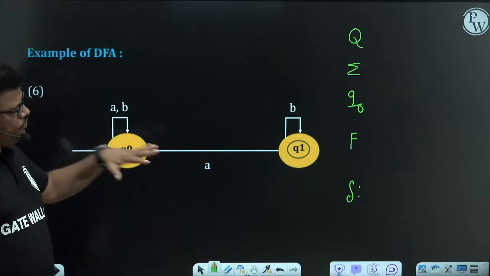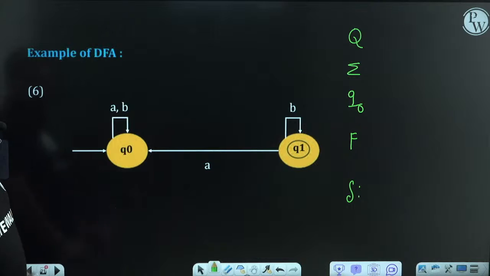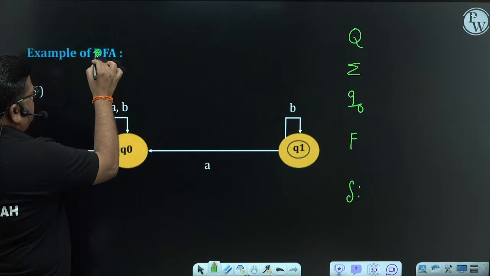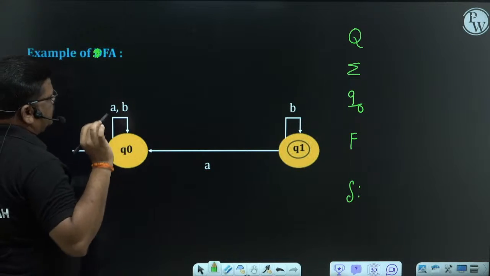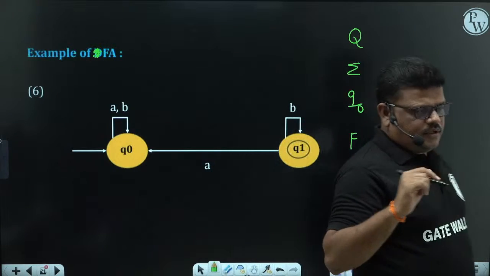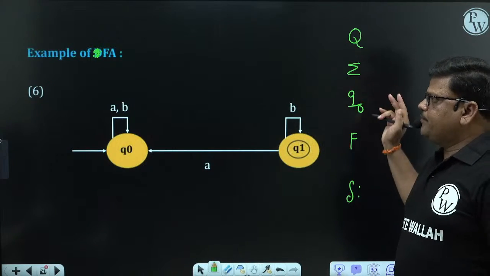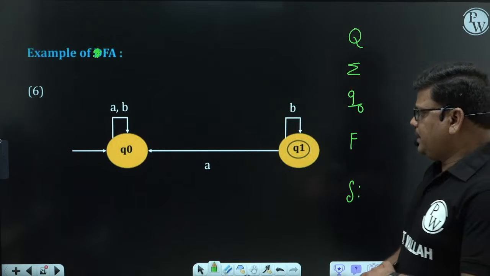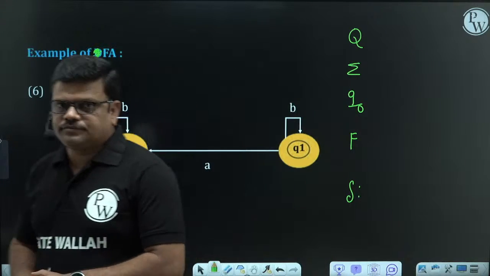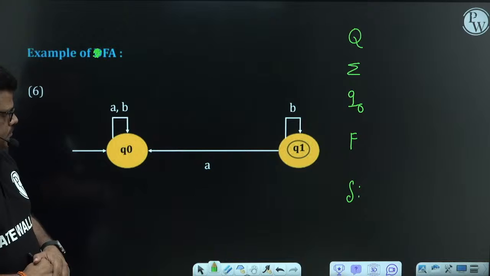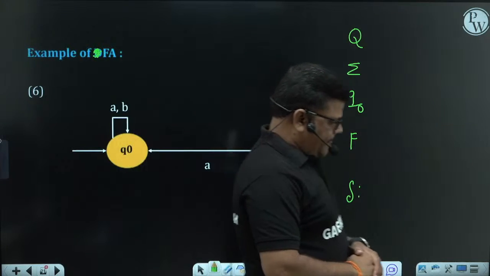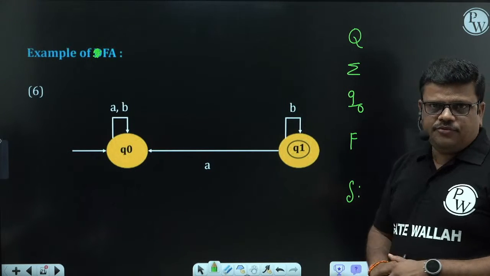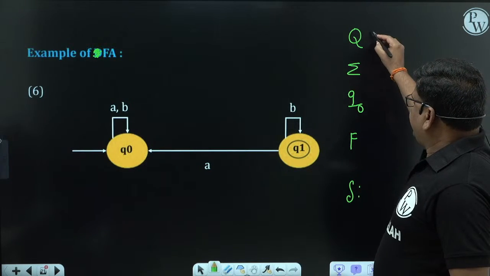Yes, an unreachable final state is there, okay, but is it a DFA? Just to give you understanding, assume this is a finite automata. Whether it is a DFA or not, we don't know. Apply our concept and find out whether it comes under DFA or not. Apply the 5 tuple.